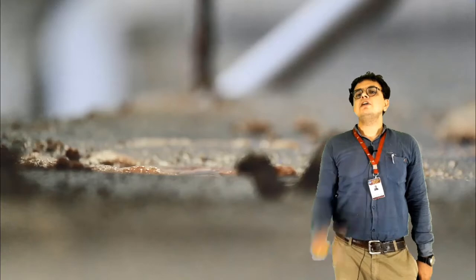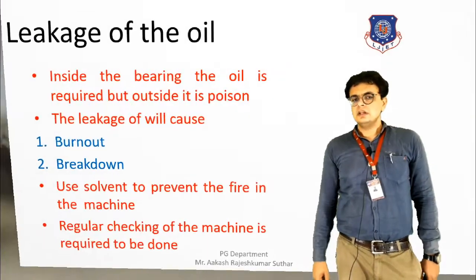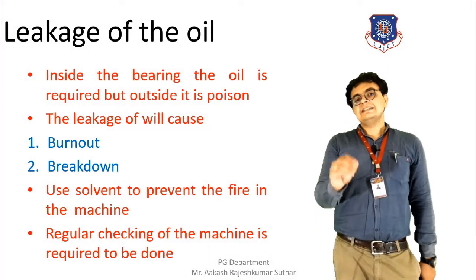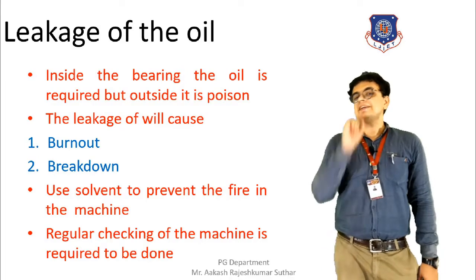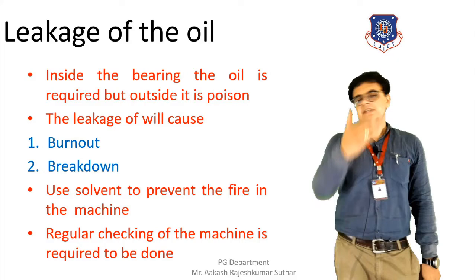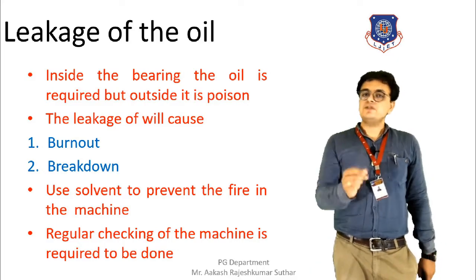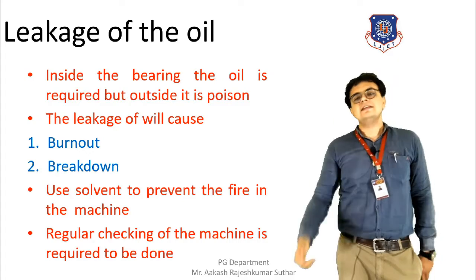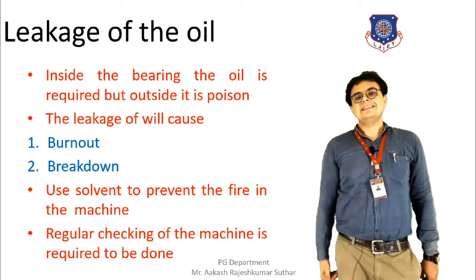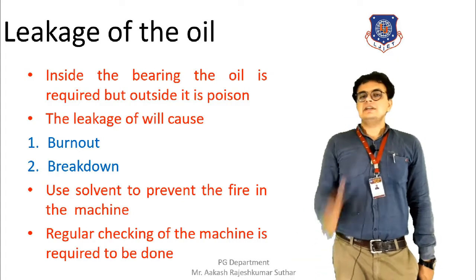So this is required to be prevented. Inside a ball bearing, if the lubrication is there, then it is very helpful to the machine. But if it is found outside the bearing or ball bearing, then it is like poison. It is very dangerous to the electric motor.